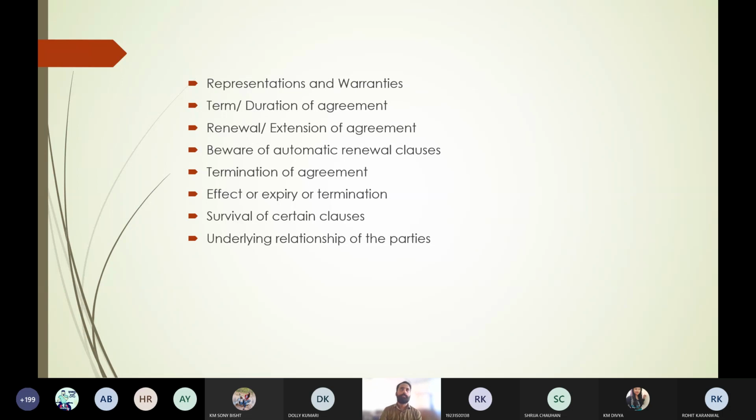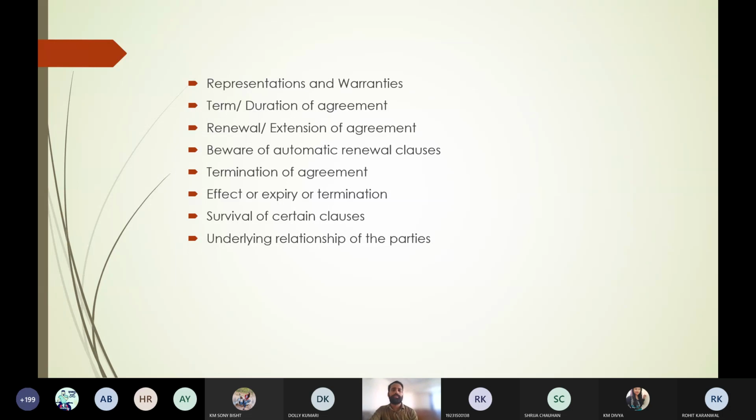Now look, the main thing is, whenever we start a contract, in the first point, you remember, we mentioned that there must be a transaction. You have to mention the transaction of the agreement.